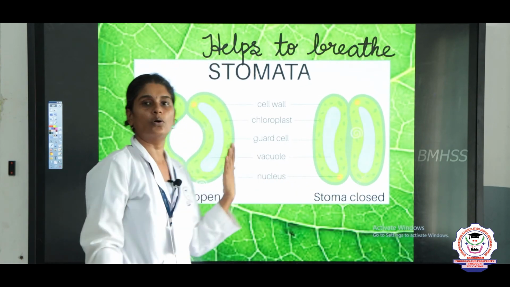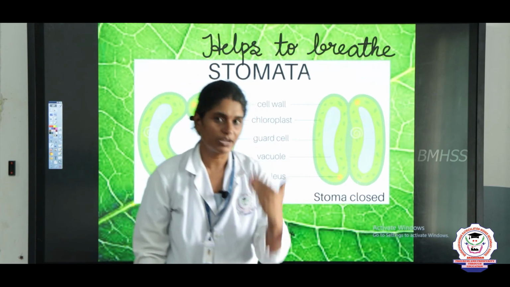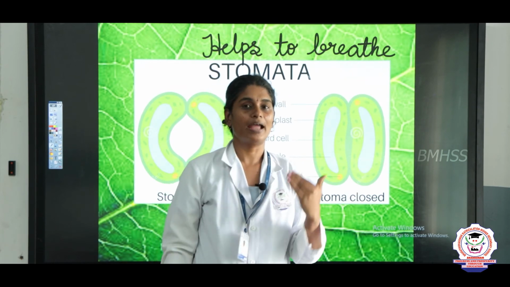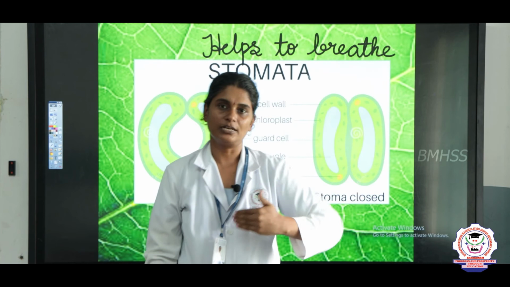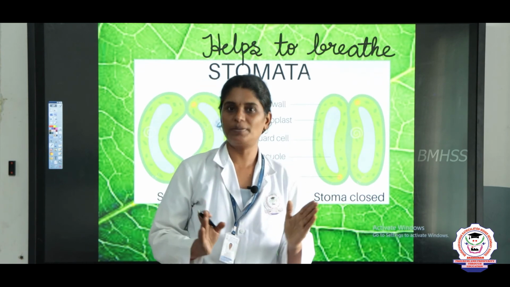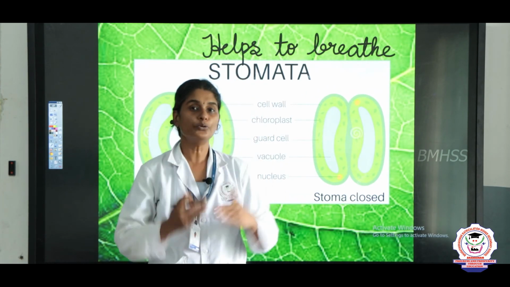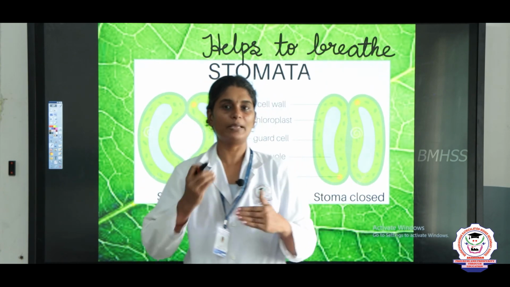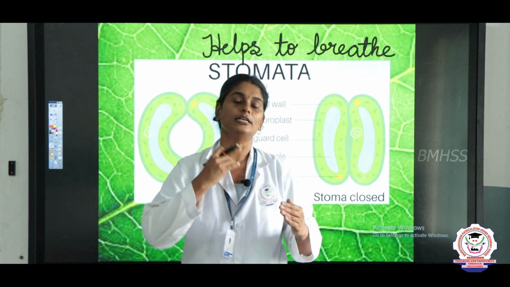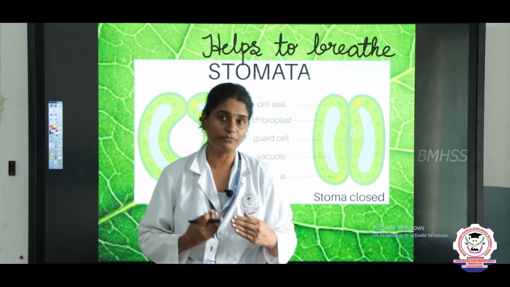So, in this class you learnt about the parts of the leaf, right. First we saw the parts of the leaf, and by seeing the type of the leaf we can say what type of plant it is. We also saw leaves will not only be green in color, they can also be red due to the presence of pigment. Even though it is red, the leaves produce food, right. They prepare their own food with the help of the pigment.